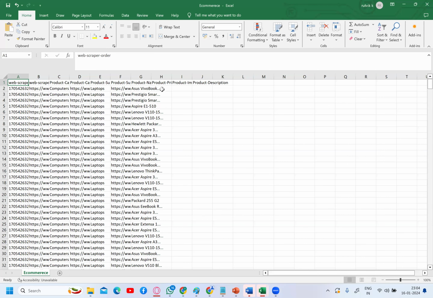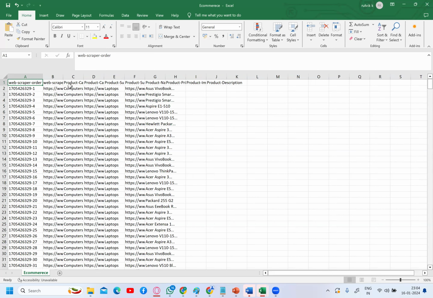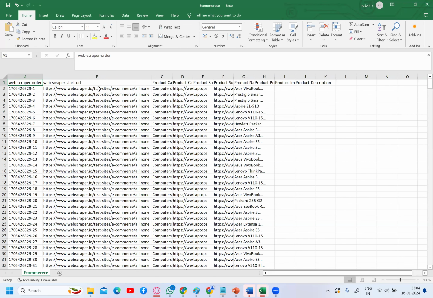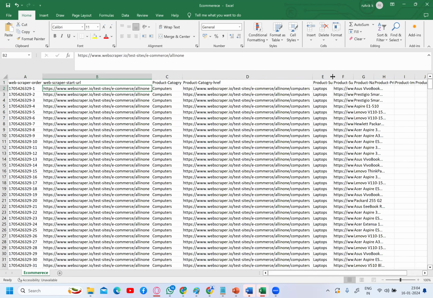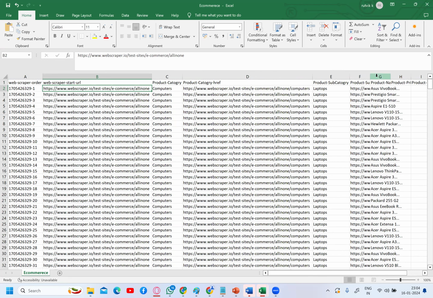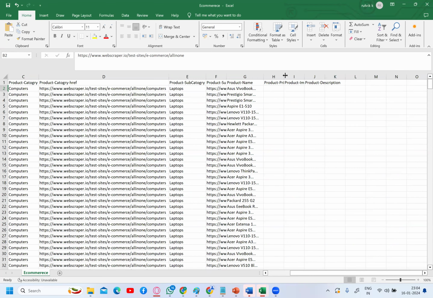Okay, fine. So this is the web scraping order, in which order it scraped the site. Site name, category, and then subcategories again. This is the product name, and this is the product pricing.